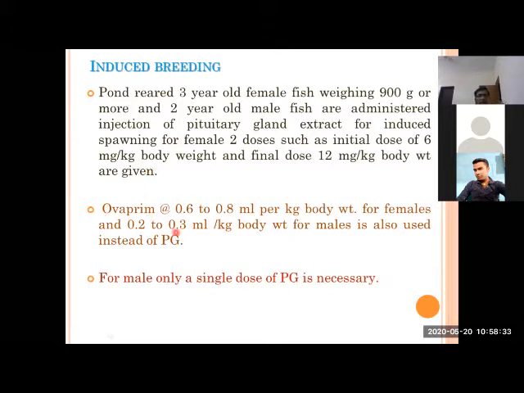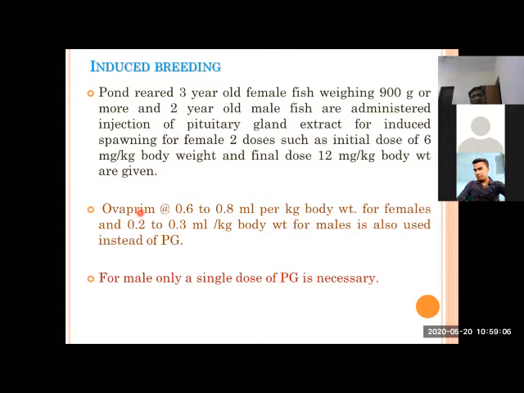Then you can also use some synthetic hormones. Ovaprim is normally used at 0.6 to 0.8 ml per kg of body weight, with the female normally taking the higher side, and for males 0.2 to 0.3 ml per kg body weight. When these doses are used, they are used instead of pituitary gland. Ovaprim, Ovatide, WOVA-FH, so many synthetic hormones are available now in the market. You can use these hormones for induced breeding of this species.